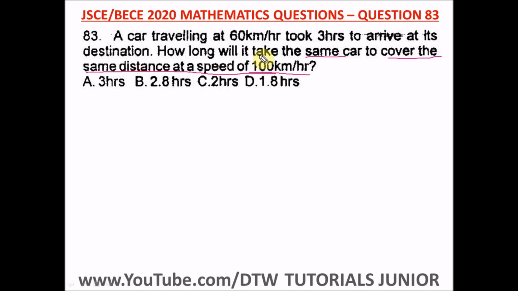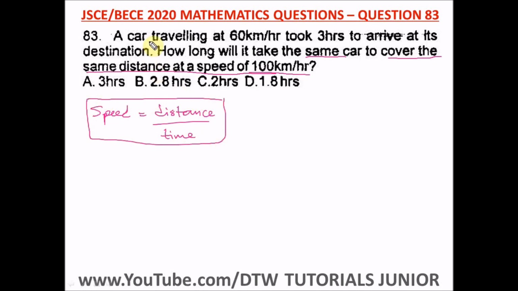So this question focuses on the formula of speed, where speed is equal to distance over time. You have to always remember this formula in maths. So we have to look for how long it will take the same car to cover the same distance at a speed of this. First of all, we have to know the distance. A car traveling at 6 km per hour took 3 hours to arrive at its destination.